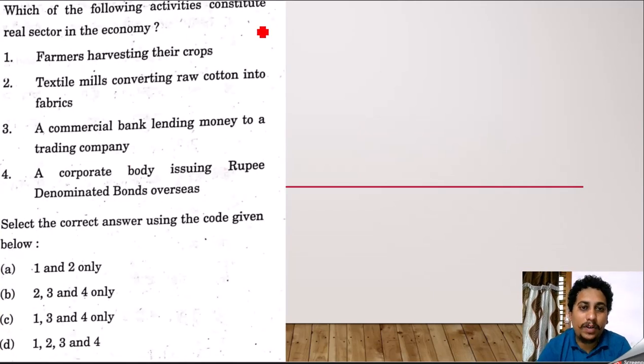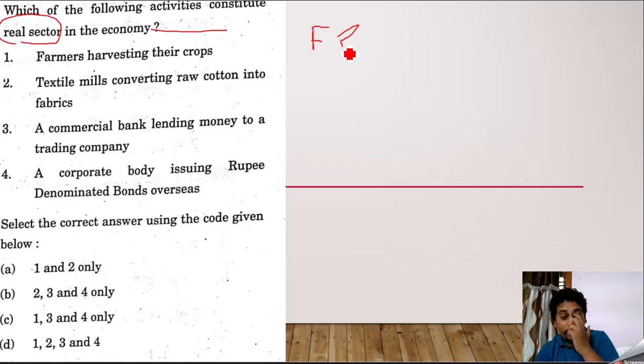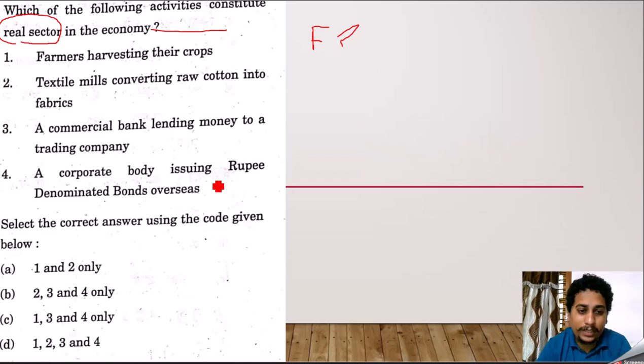Next, which of the following activities constitute the real sector in our economy? Real sector. What do you understand by real sector? Real sector is something which does not undergo any kind of financial transaction. Clear? It should not undergo any kind of financial transaction. Okay, so I hope this particular point is clear.